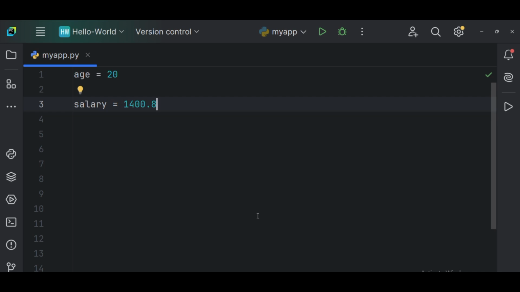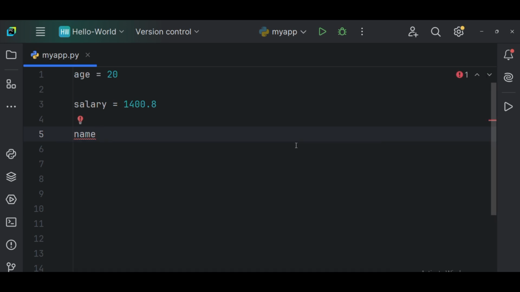That is a floating point number, because the salary for money is floating. You can get money in full, or you can get it in floating point, so always keep it in that format. And if you want to define another variable that can hold a string, I can say name.